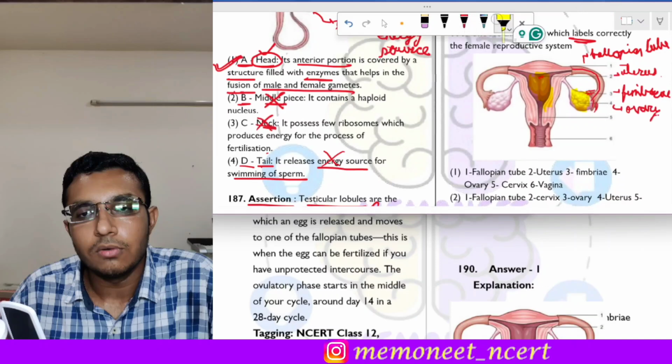Then the fifth part is the narrow part of the uterus, the cervix. And the sixth part, as you can see, is the end part, that is the vagina. So the correct labeling over here is 1 is the fallopian tube, 2 is uterus, 3 is fimbriae, 4 is the ovary, 5 is cervix, and 6 is vagina. So the correct answer of this question is option 1.